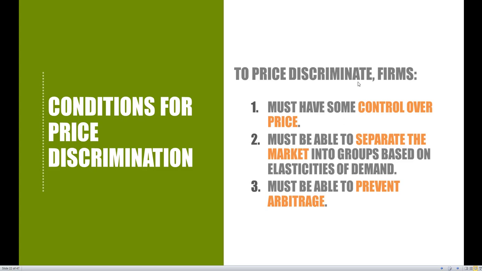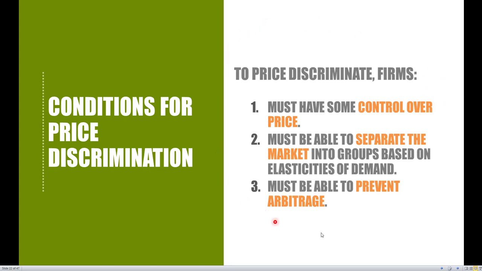And then finally here, number three, firms must be able to prevent arbitrage. And for our case, arbitrage means riskless profit, meaning that we have to prevent the people that get the product for the low price from reselling the product to the people that are going to get charged the higher price. So we have two groups of people. If we have group A and group B, and I'm charging group A the higher price, I have to prevent the people from group B, which are getting charged the lower price, from reselling their product to people in group A. That's essentially going to be riskless profit for the people in group B because they're receiving a lower price for the product, but they're selling it to the people that are getting charged a higher price.